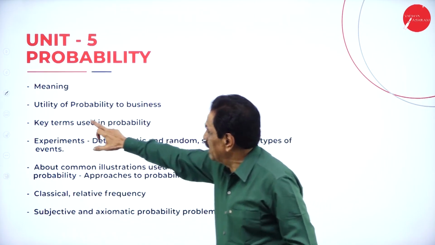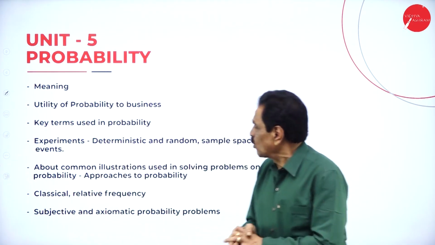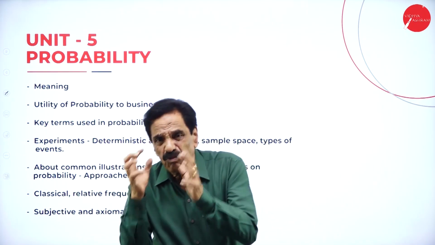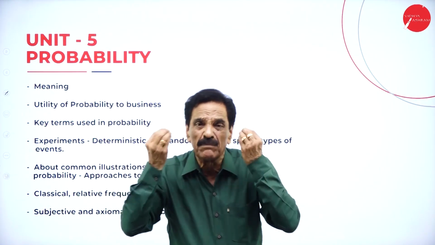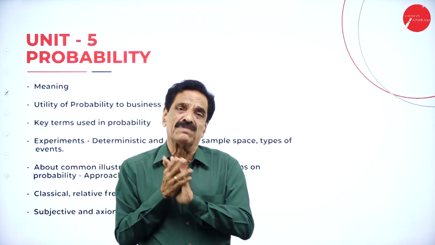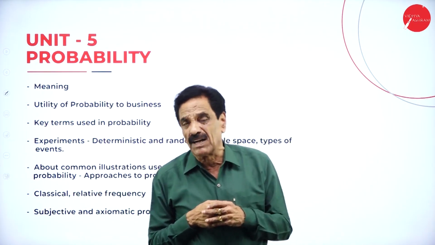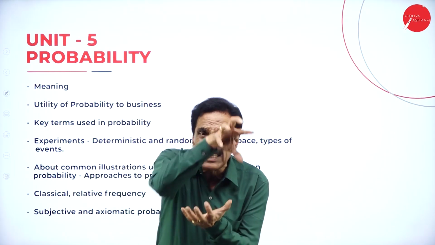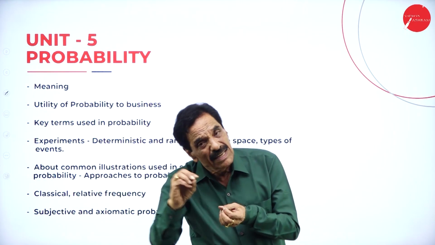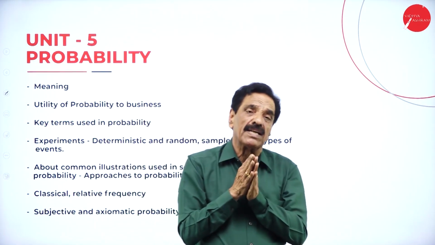Here we look at the utility of probability in business: determinants, random sample, types of events, and the classical approach. So here the probability is taking the chance. There are 4 boys and 5 girls. If you pick up randomly 2 or 3 boys, how many boys are left over, how many girls are left over, and how do we make the selection? Out of the 4 boys, 1 is considered a rank student, 1 a very bad boy, 1 a common man. So all of this is random selection. What is probability? Only a chance. It may happen, it may not happen. We can say that probability is equal to favorable chances divided by number of chances.